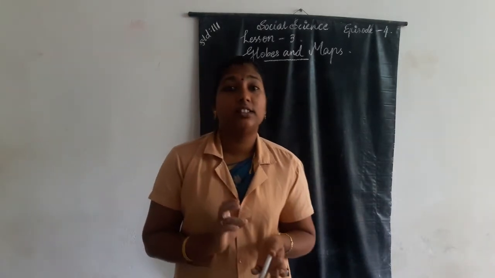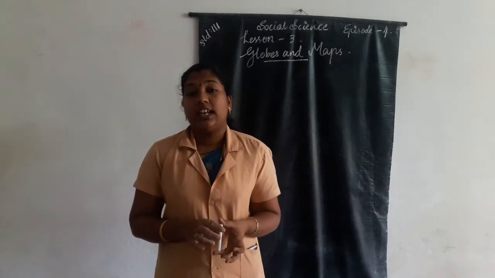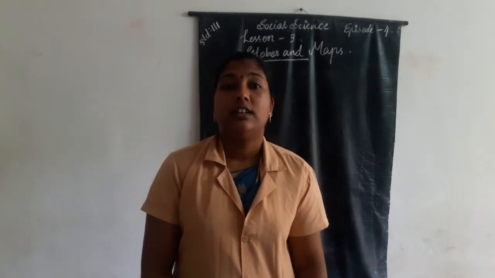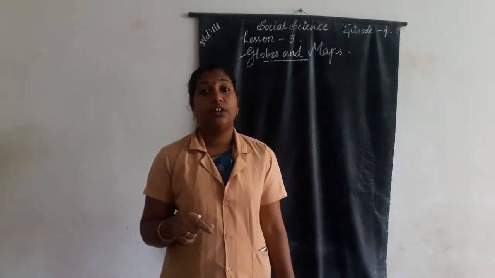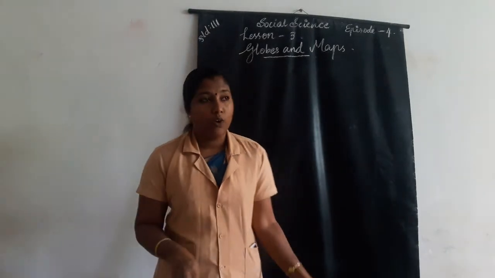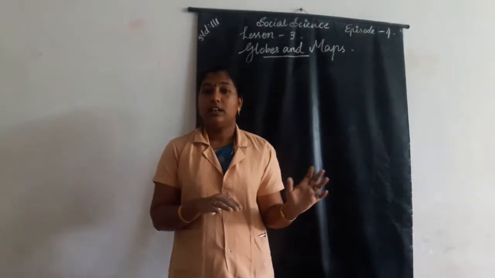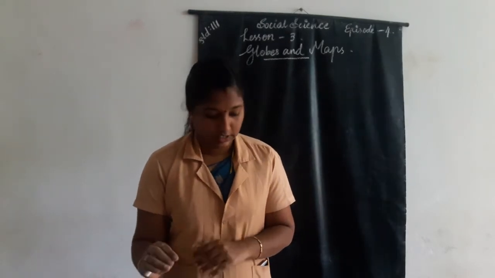Who proved that the Earth is round in shape? A circumnavigator, Ferdinand Magellan, proved that the Earth is round in shape. That's all we know about our planet Earth.